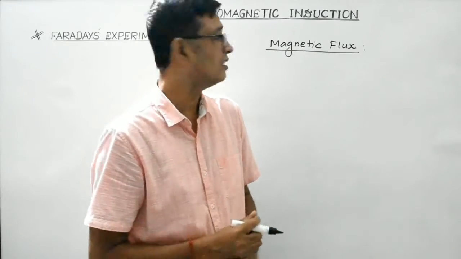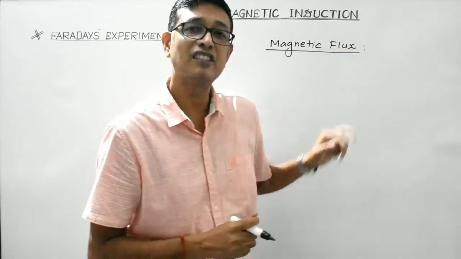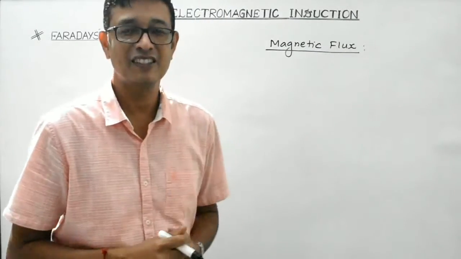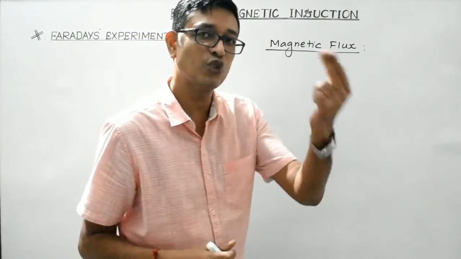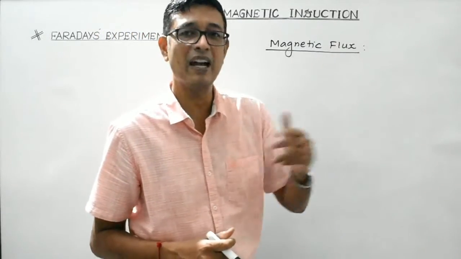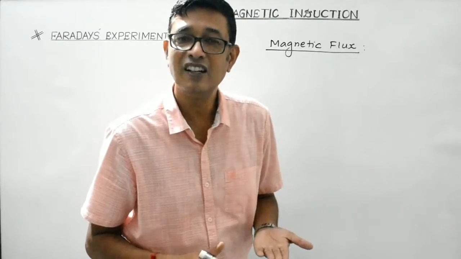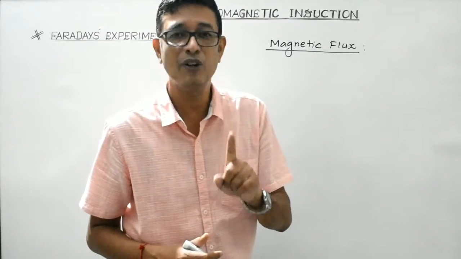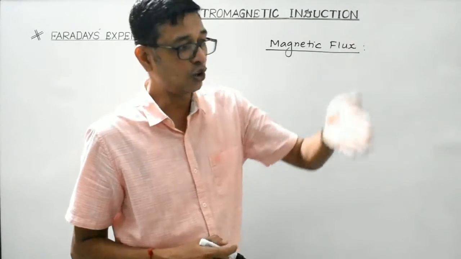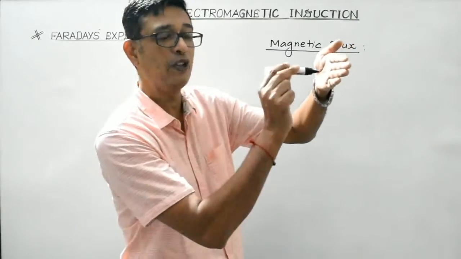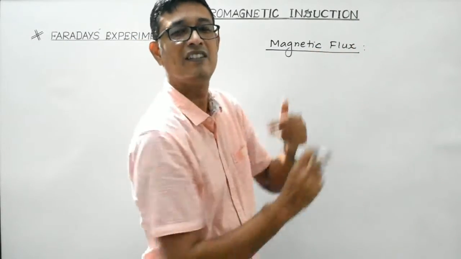Again I repeat, flux is a term associated with a surface. Magnetic flux associated with a surface held in a magnetic field is measured as the total number of magnetic field lines crossing through that surface perpendicularly or normally.